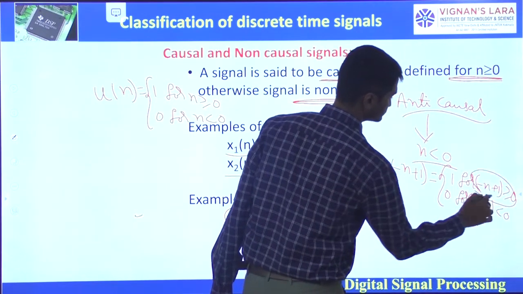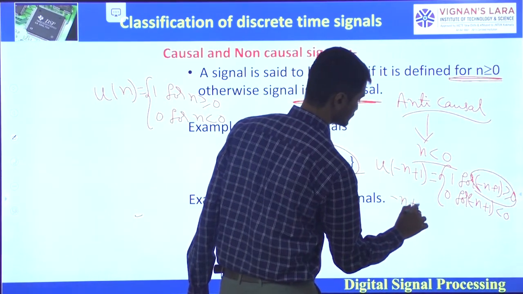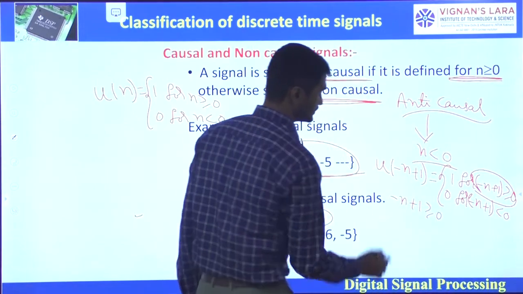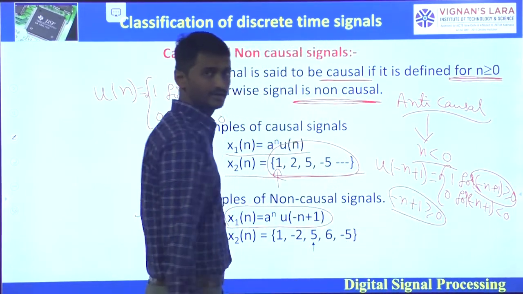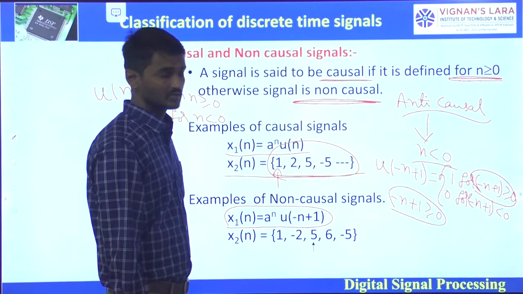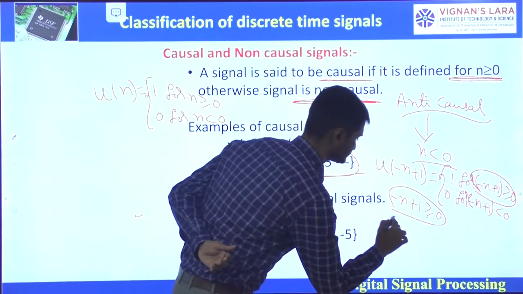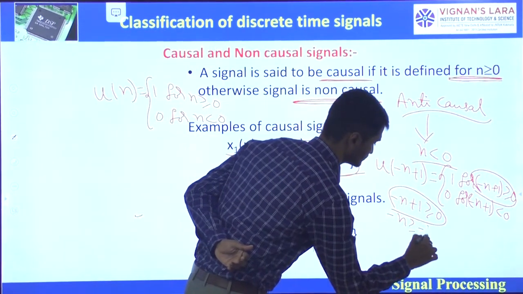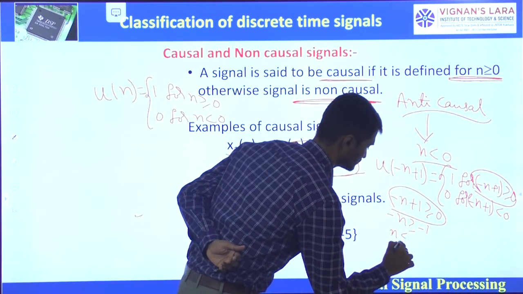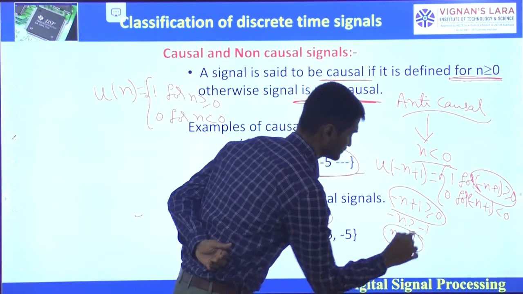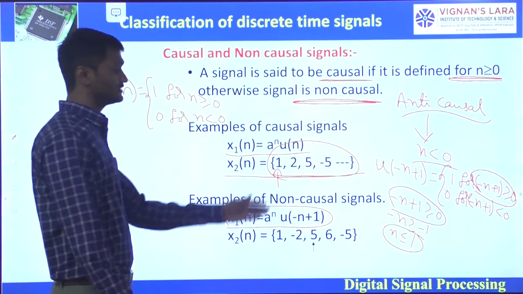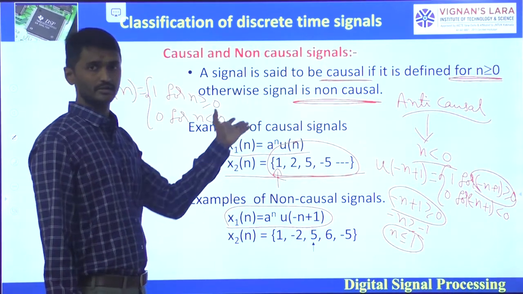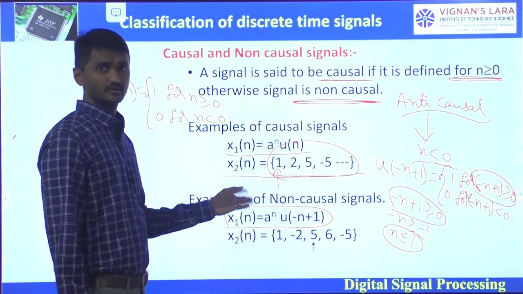From this, minus n plus 1 greater than or equal to 0, so n is less than or equal to 1. It is defined in both positive and negative time, so the signal is said to be non-causal.